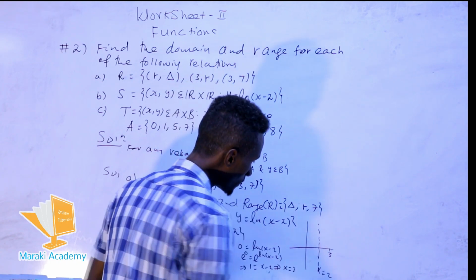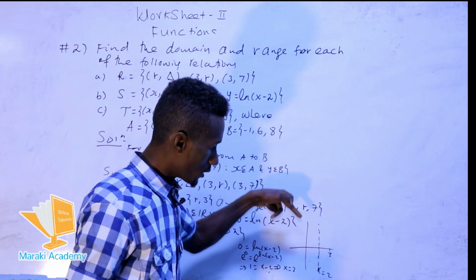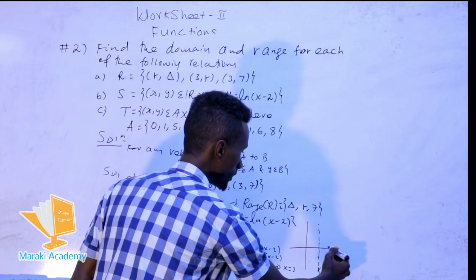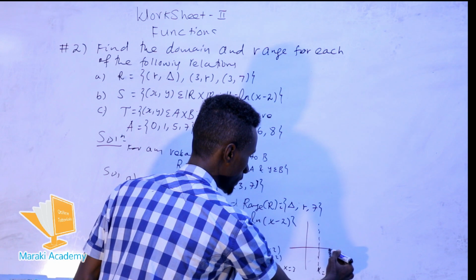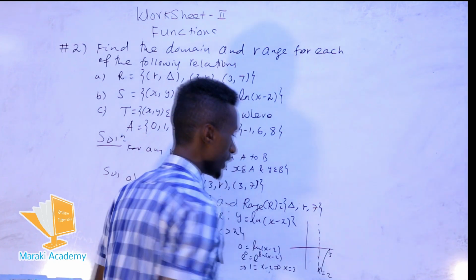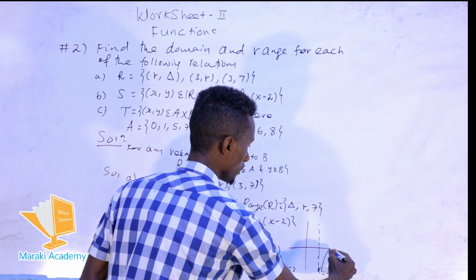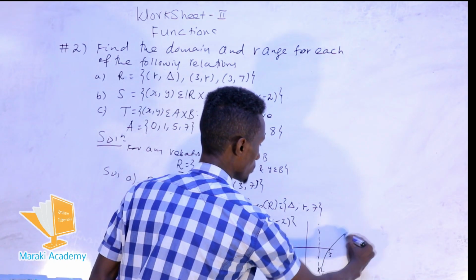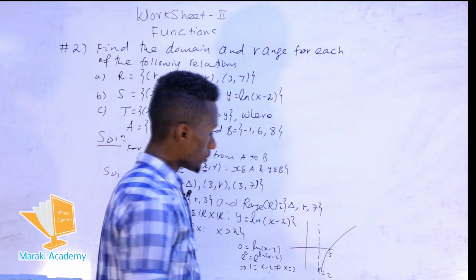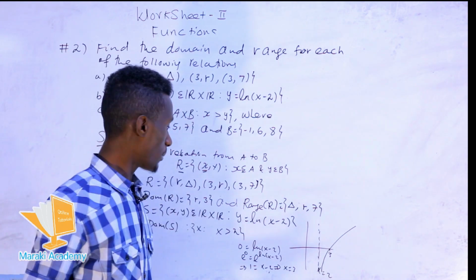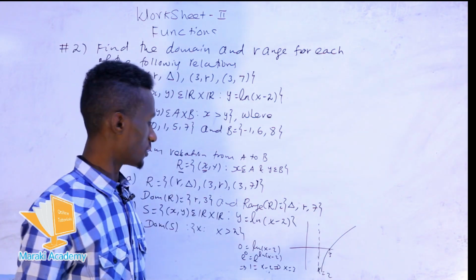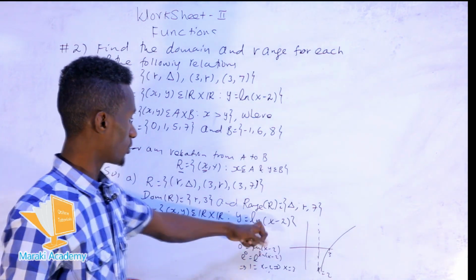So as x approaches 2 on the right side, the graph approaches negative infinity like this. As x approaches infinity, the graph moves in this direction. Depending on this graph, we determine the range of this relation.